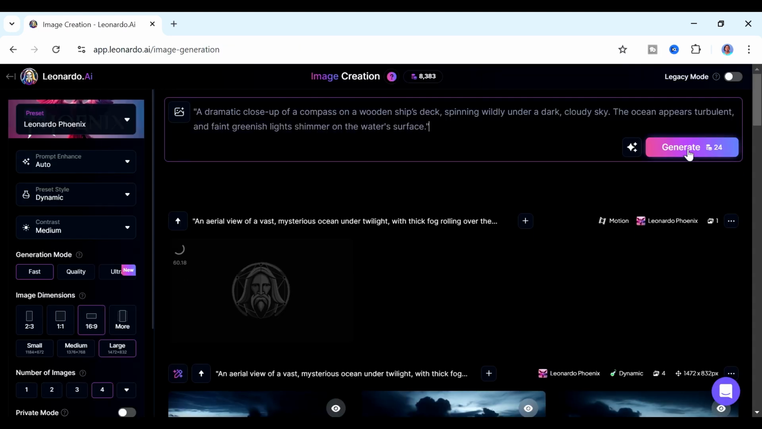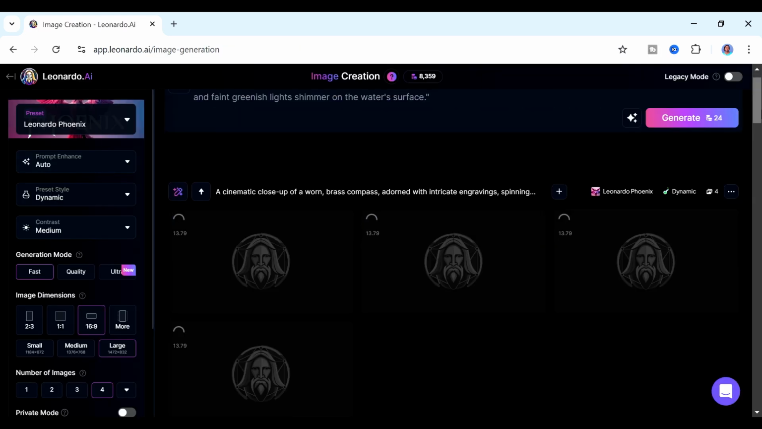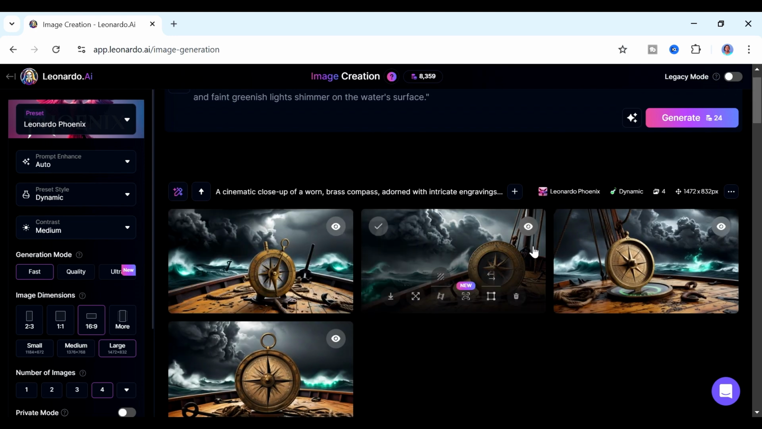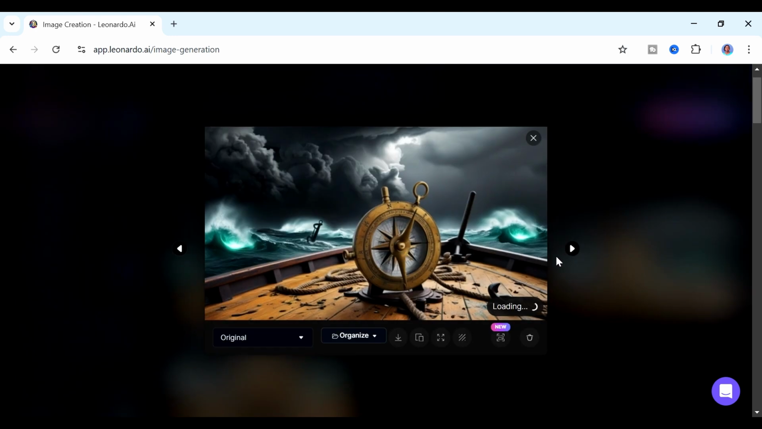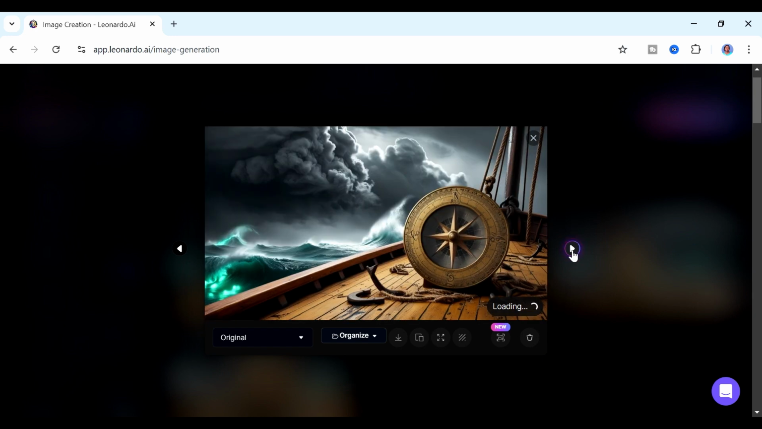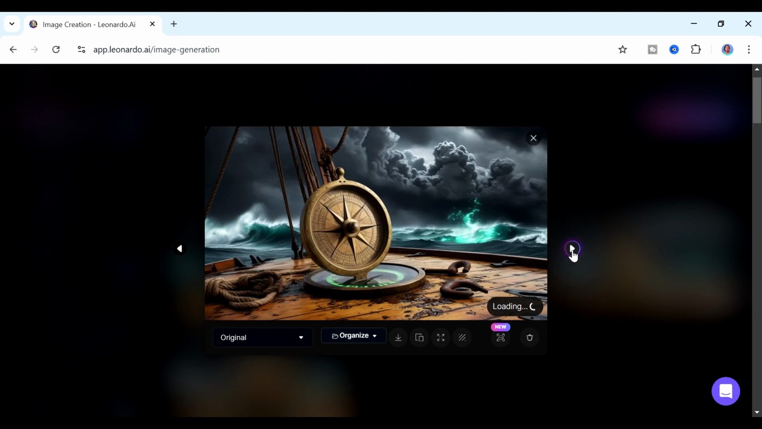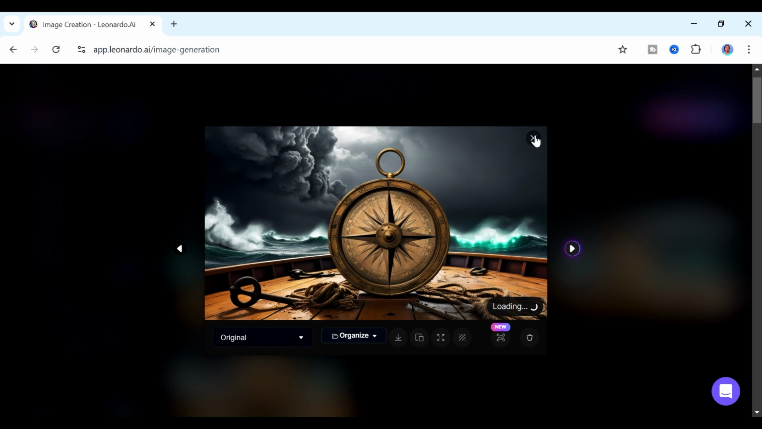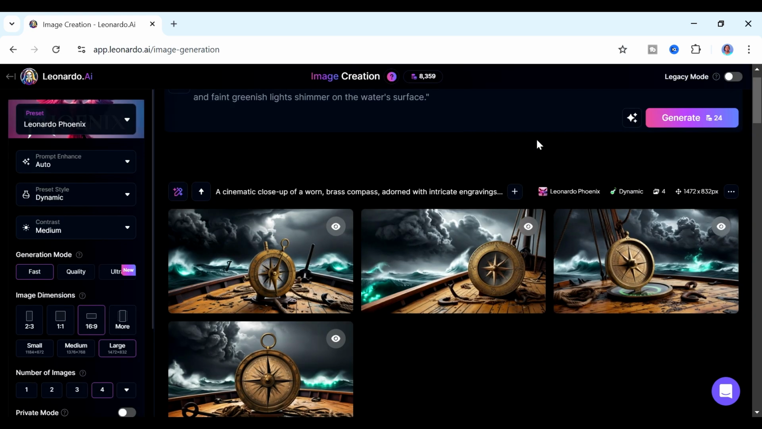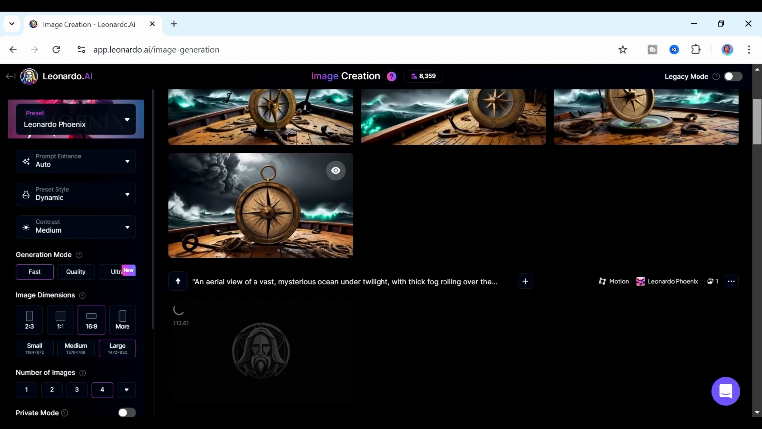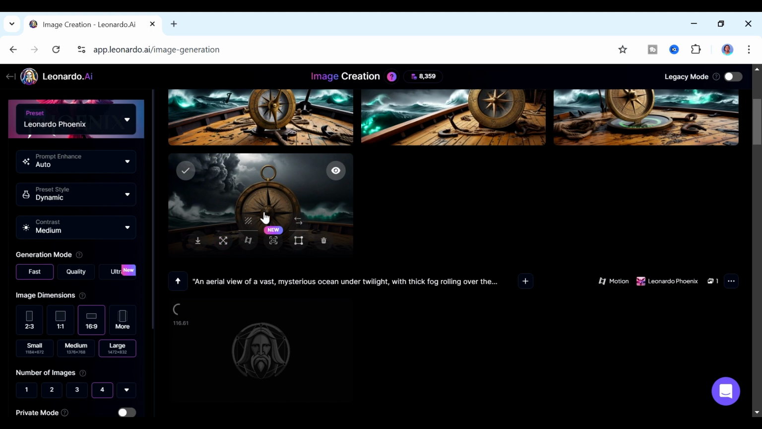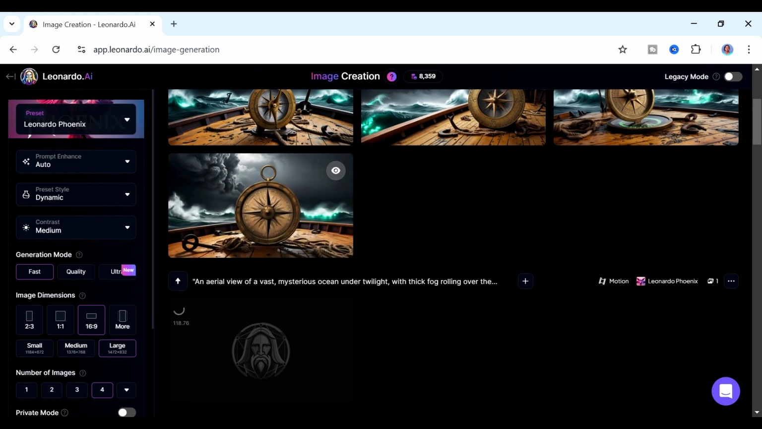Okay, click on generate. Yeah, and now we can look at the images that it has generated for us. That is the first image, that's the second one, that's the third one, and then we have our fourth image. Okay, so I think I kind of like the fourth image here. So also for this, we're going to generate some motion video for that.